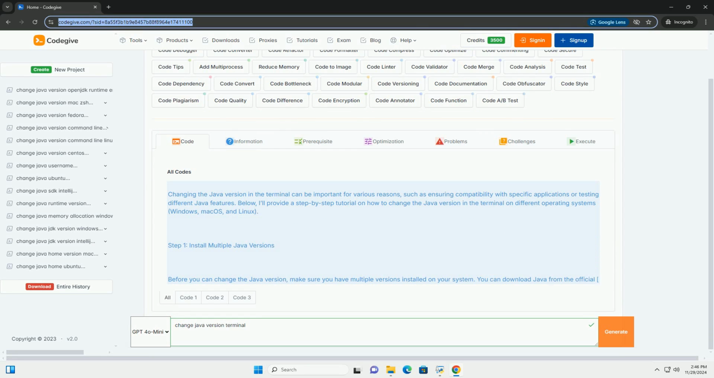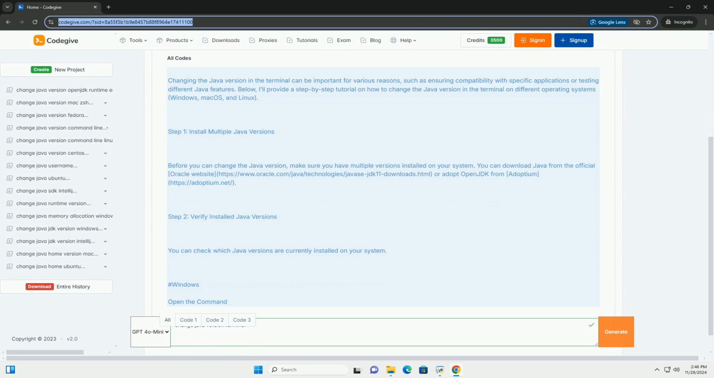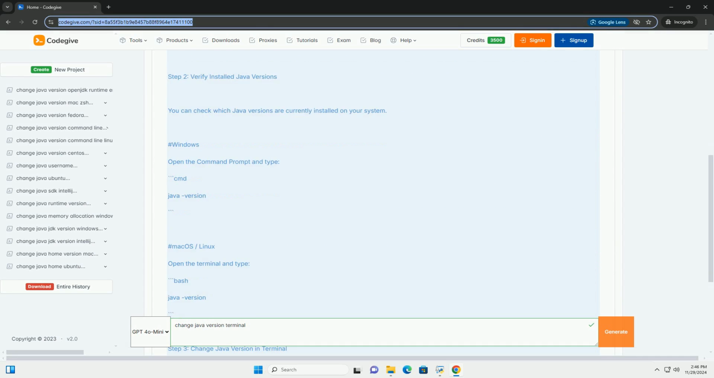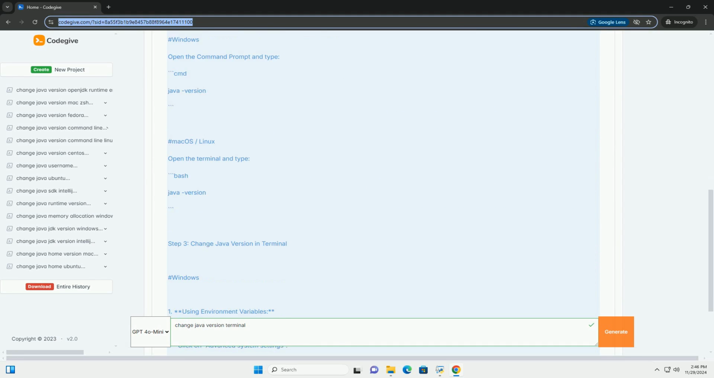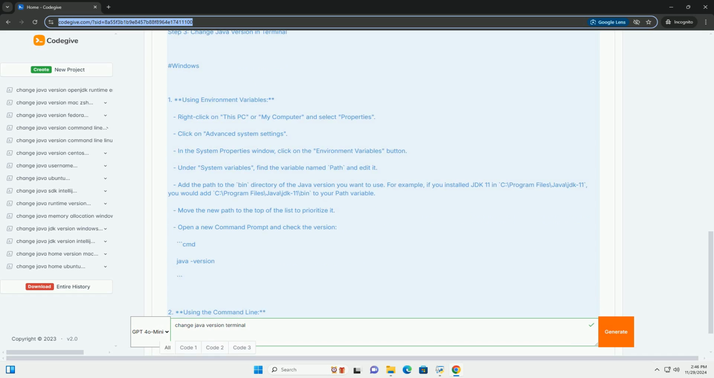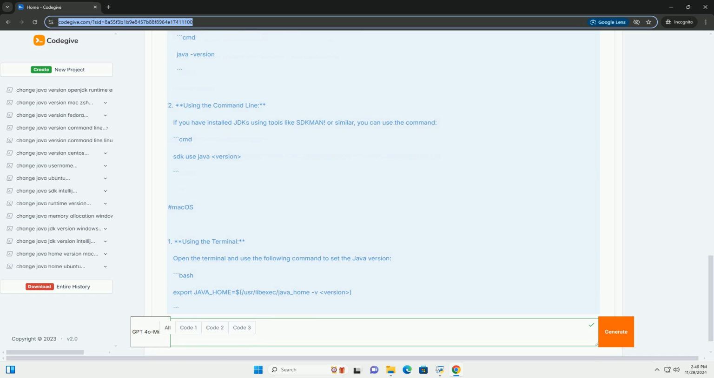Changing the Java version in the terminal can be important for various reasons, such as ensuring compatibility with specific applications or testing different Java features. Below, I'll provide a step-by-step tutorial on how to change the Java version in the terminal on different operating systems: Windows, macOS, and Linux.